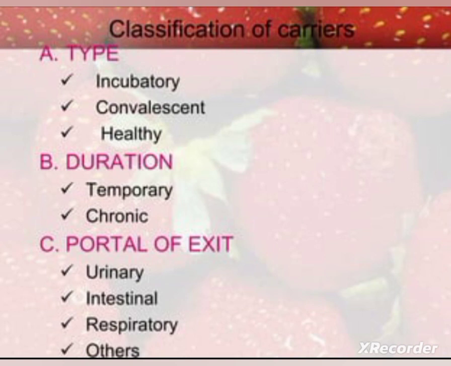Next one, chronic carrier. A chronic carrier means a person who is infected with, for example, malaria, dengue, etc. They will transmit microorganisms to others for a chronic period. So that is known as the chronic carrier, especially in case of malaria. The person will transmit microorganisms to others.